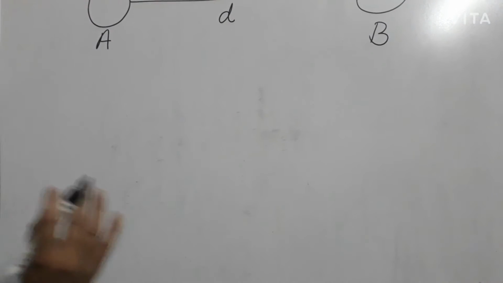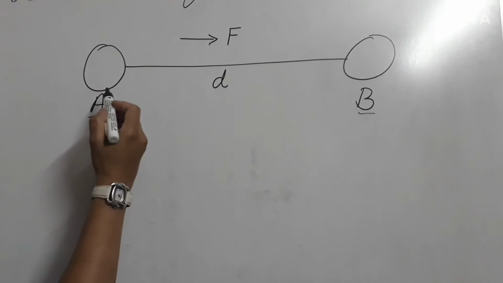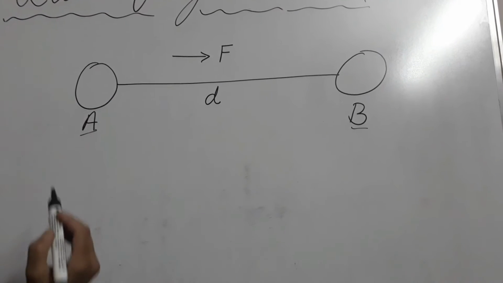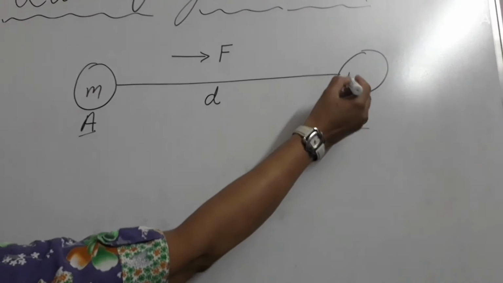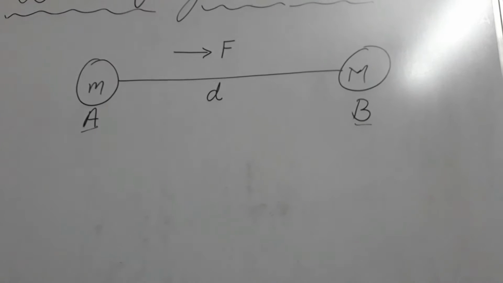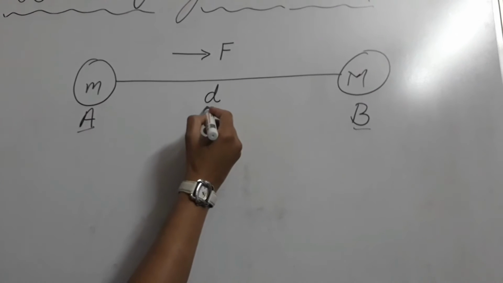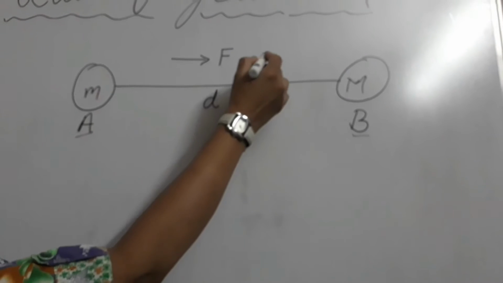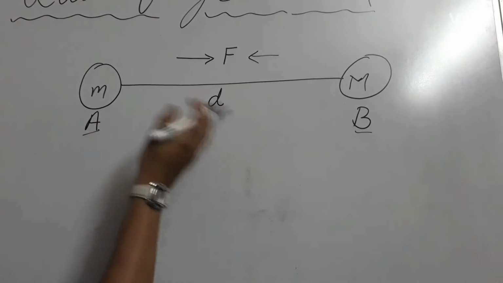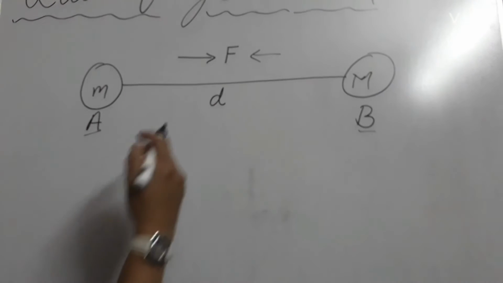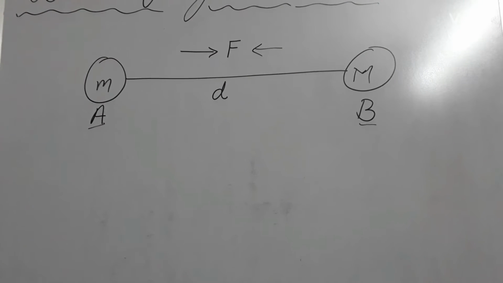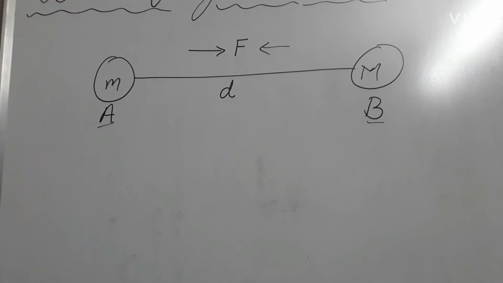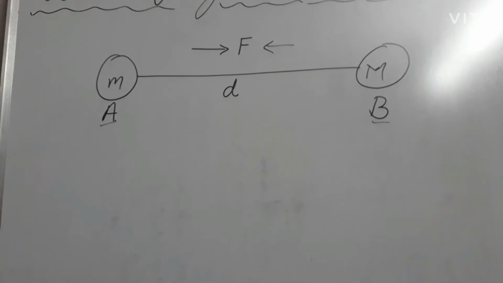Okay, what is the gravitational law? Suppose we have these two objects, object A and object B. The mass of the first object is small m and the mass of the second object is capital M. The distance between these two objects is d, and the force on both objects, as they are attracting each other, that attraction force is suppose F. Now we have to find out the law of gravitation. So what is the law of gravitation?